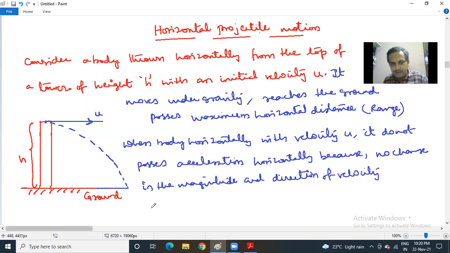So therefore you can write acceleration ax is equal to 0, but you can take ux equal to u.